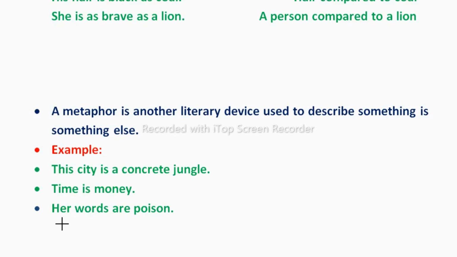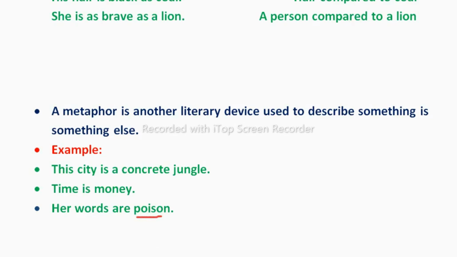Now, next one, her words are poison. Again, we know that her words aren't literally poison, but it compares how harsh her words are, that's why we are using poison.